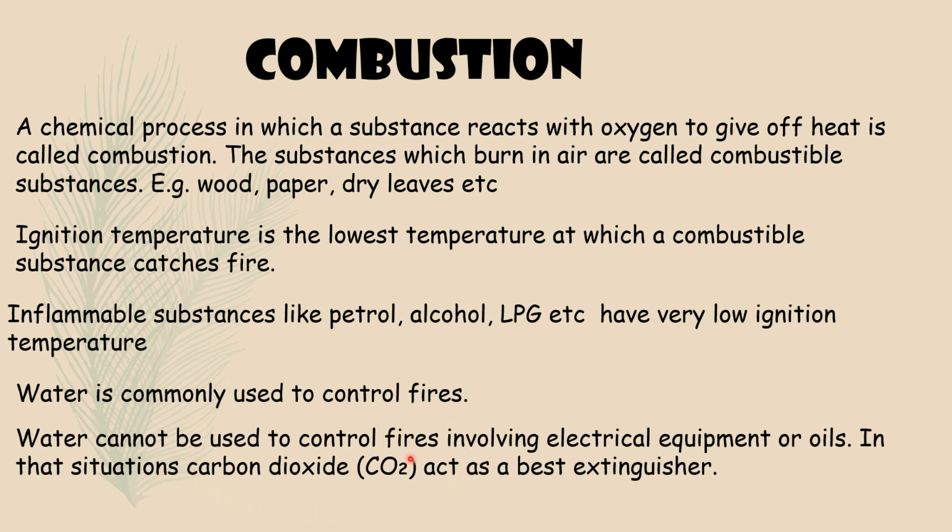So in this first slide, we first learned what is the process of combustion. Combustion needs oxygen, and what are combustible substances and non-combustible substances with examples. Definition of ignition temperature and inflammable substances, examples also, and which are the things used to control fire. So here the common material is water, and in some cases, electrical equipment, at that time we use carbon dioxide.